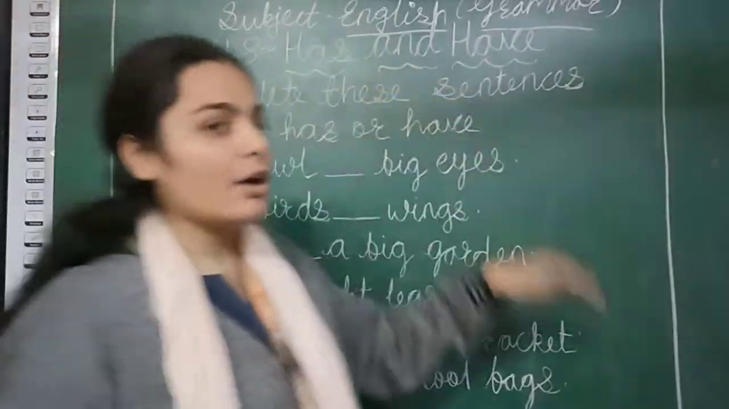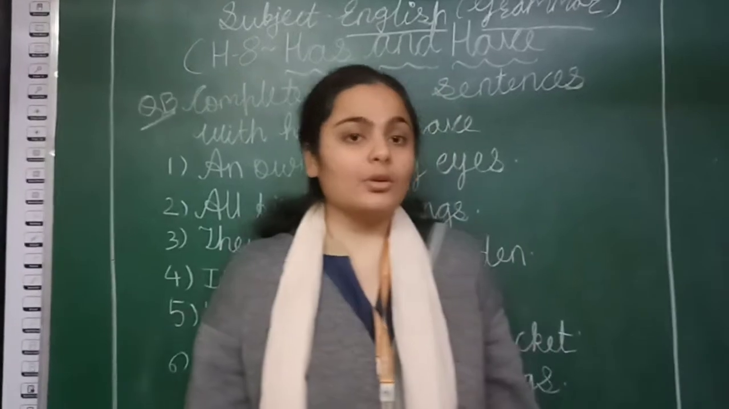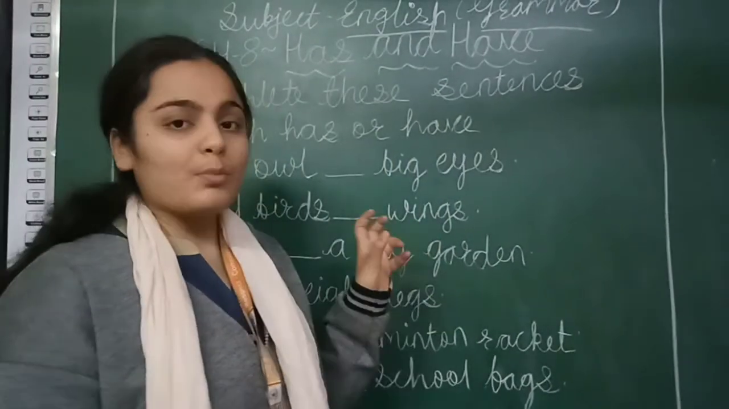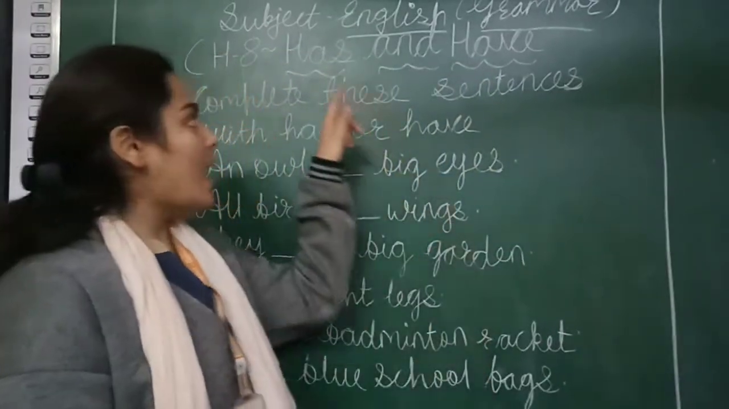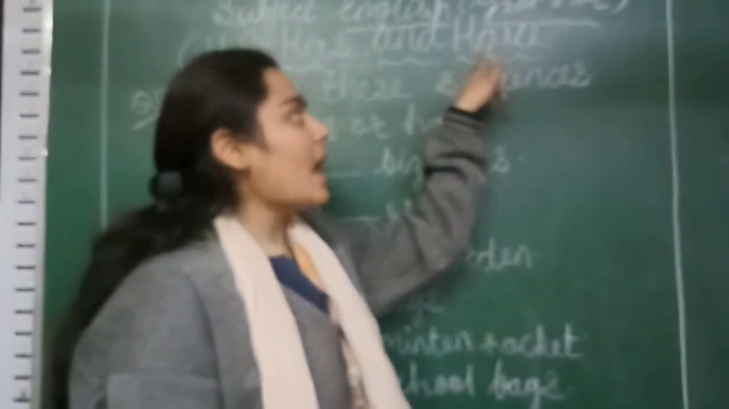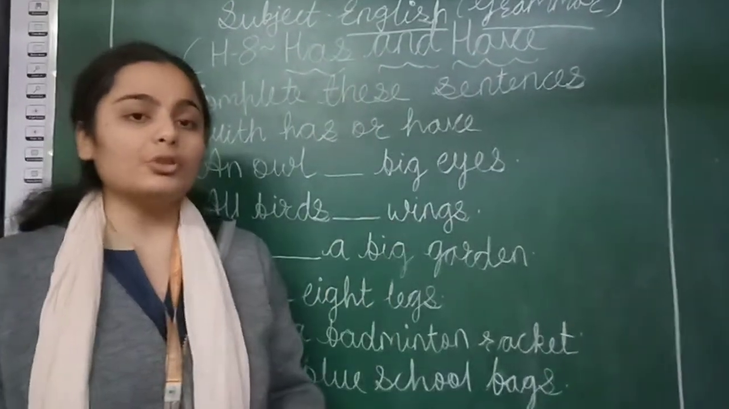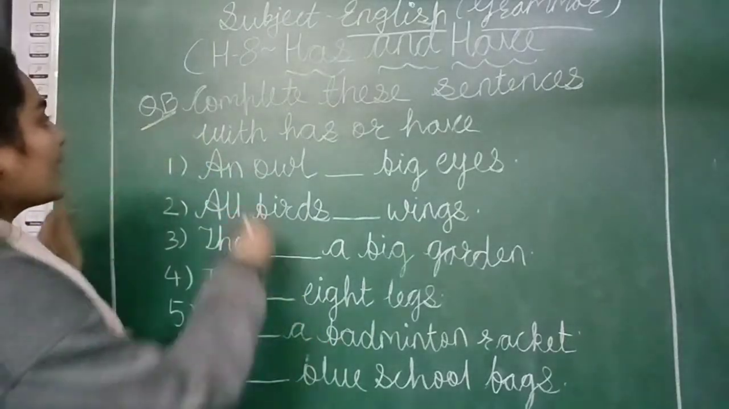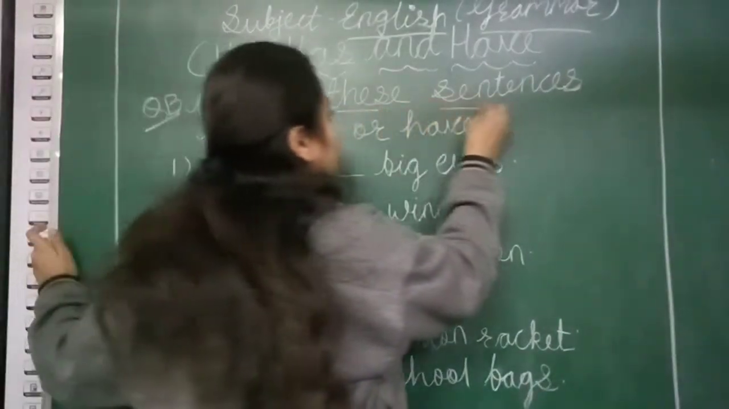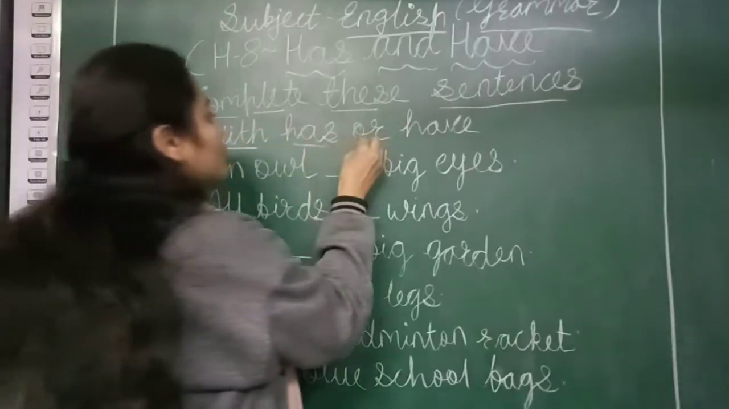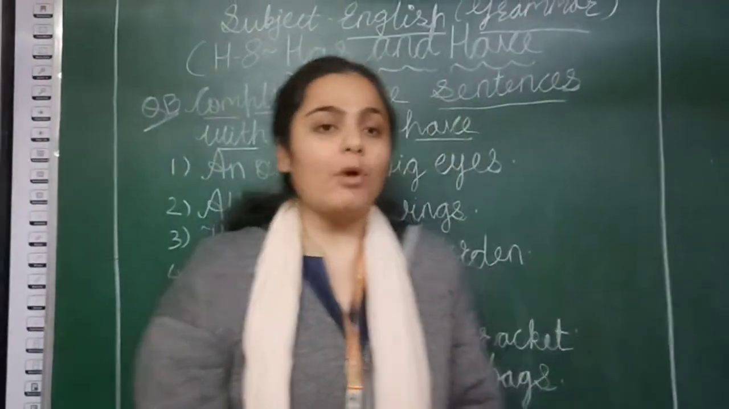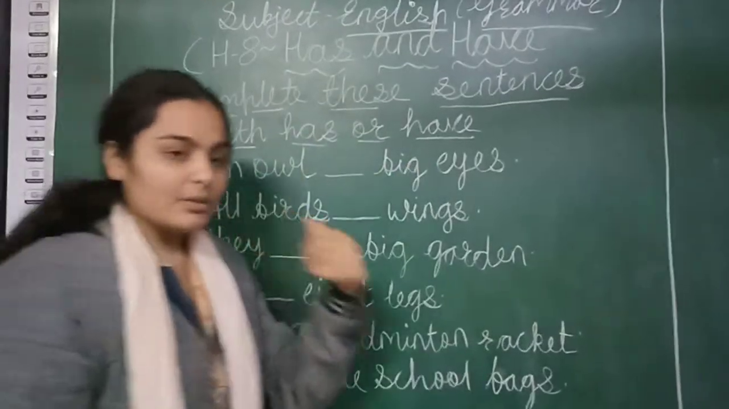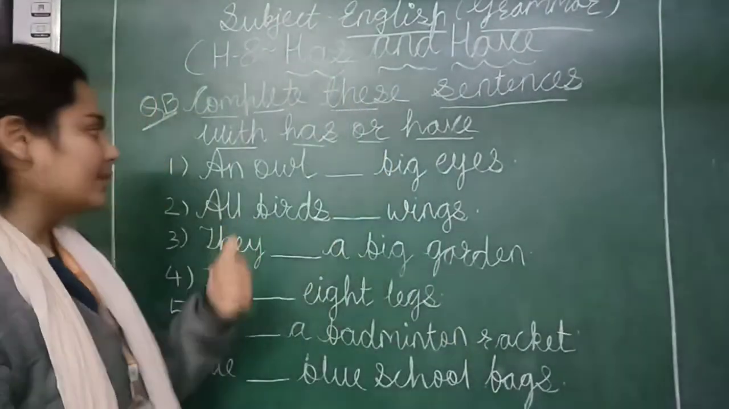About has and have, in the last video I explained one small table for has and have, where we have to use has and where we use have. So now let's move to the exercise. Complete these sentences with has or have. Students, we have to complete all these sentences with the help of has or have. Now let's move to the first sentence.